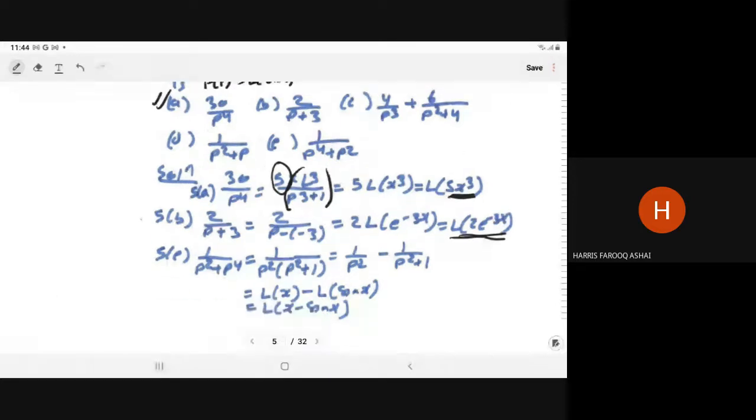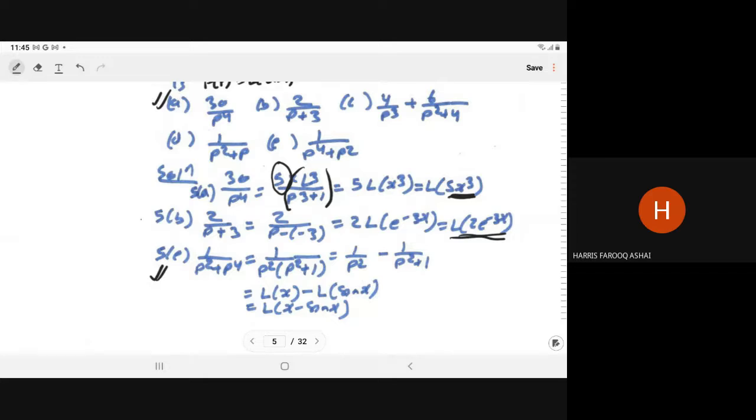Similarly, if we have 1 upon p square plus p to power 4, in the denominator you can take p square common. So here we have 1 upon p square into p square plus 1. Using partial fractions, it can be written as 1 upon p square minus 1 upon p square plus 1.